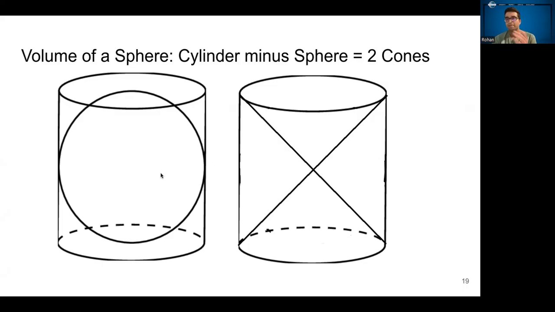If the sphere is everything that's left over after you take out the cones, the volume of the sphere is 2/3 the volume of the cylinder. And that's where we get the formula 4/3 pi r cubed for the volume of the sphere, simply by comparing the shapes that you get when you take the sphere out of the cylinder.